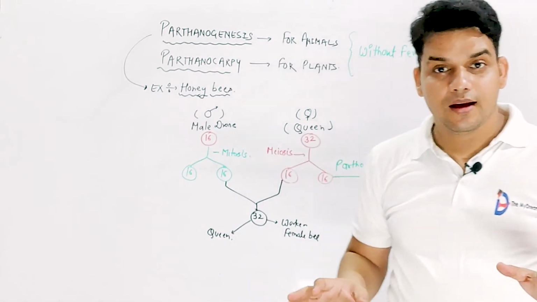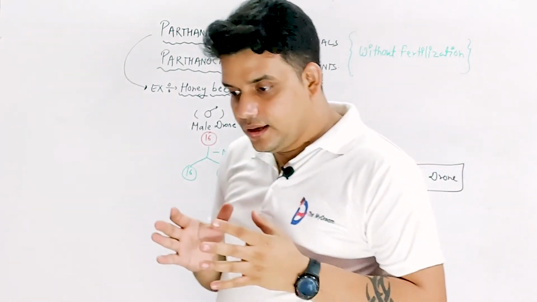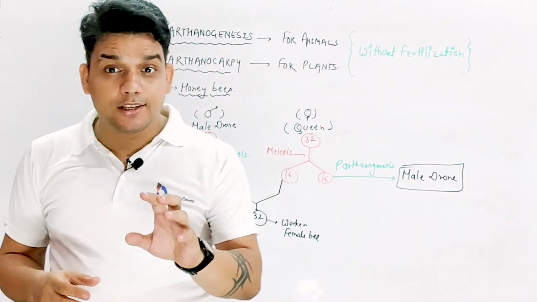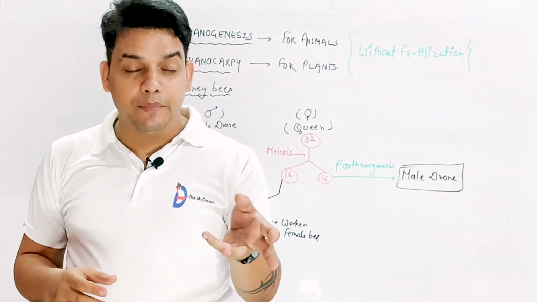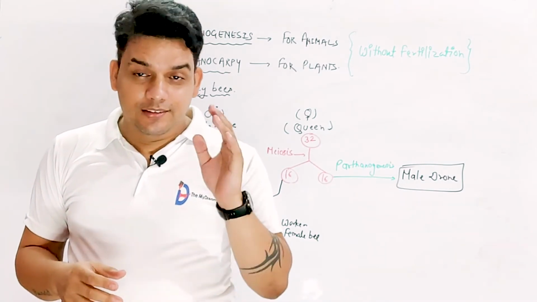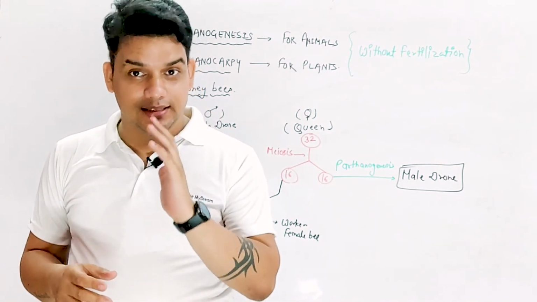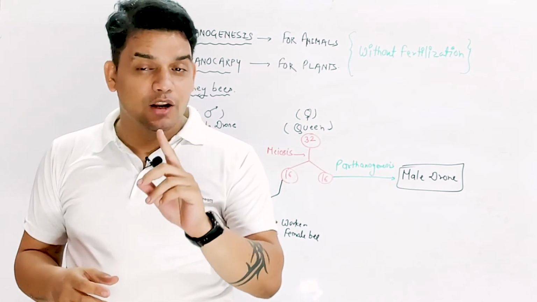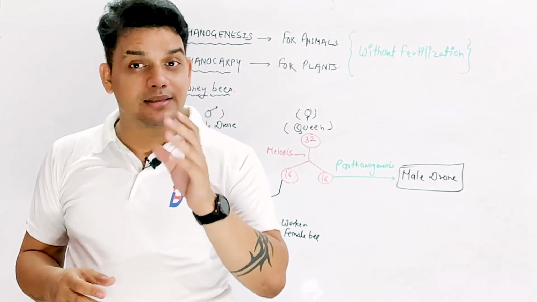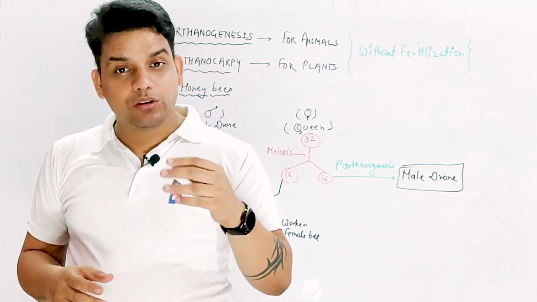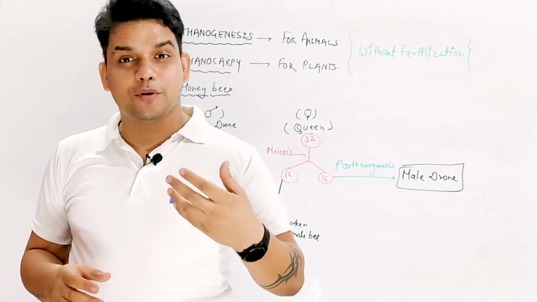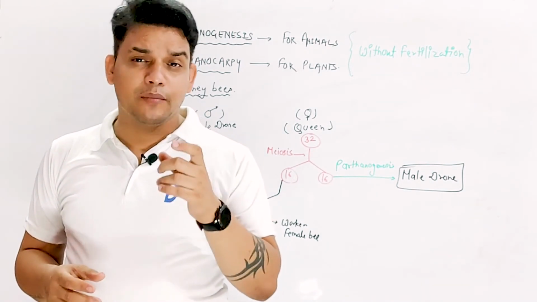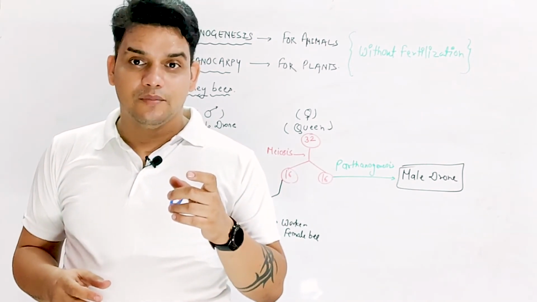So easy. We know that fertilization is important for the development of a new organism, but there are some exception cases. In those exception cases, the fertilization process isn't taking place. So without the fertilization process, a special kind of process is there. That process is called parthenogenesis.